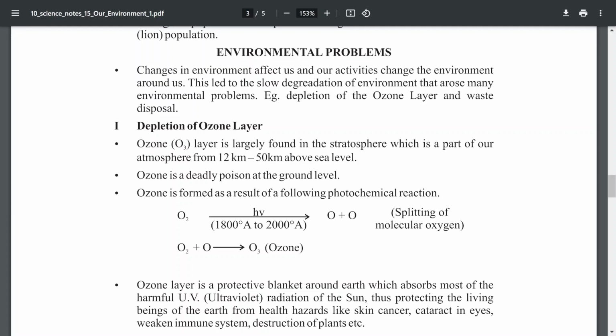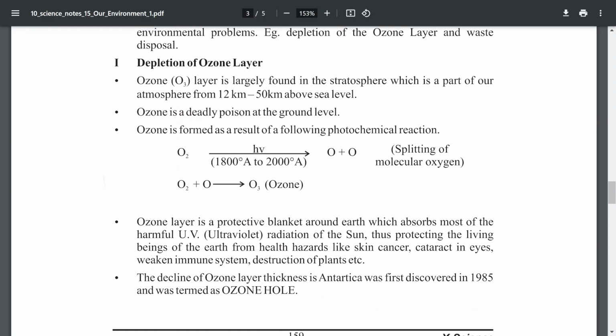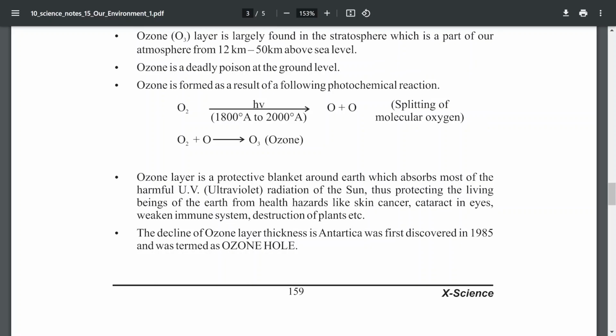Next, ozone is formed as a result of a photochemical reaction: O2 plus one oxygen forms O3. The ozone is depleted by human pollution, CFC or other human activity, which splits it into O2 plus O. So the ozone layer is depleted as the molecules are separated from each other.